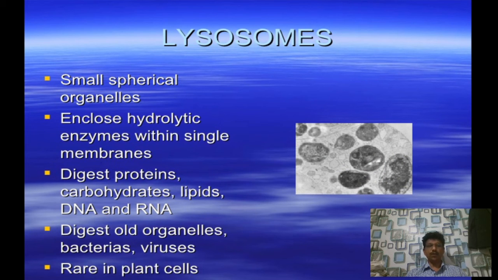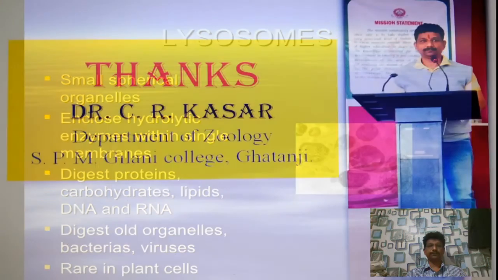It is a small spherical organelle enclosing hydrolytic enzymes within a single membrane. It digests protein, carbohydrate, lipid, DNA and RNA, and digests organisms such as bacteria and viruses. It is rare in plant cells.